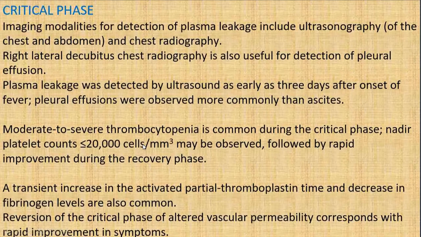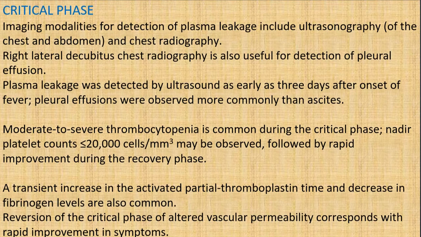And moderate to severe thrombocytopenia is common during the critical phase. That is, a platelet count of less than 20,000 can also be observed, followed by rapid improvement during the recovery phase. So whenever the platelet count goes less than 20,000, it suggests severe thrombocytopenia. But if the symptoms and signs other than these are getting better, then we can wait and the recovery phase will start.